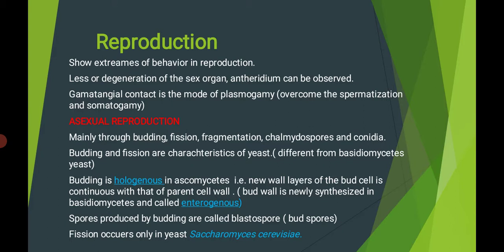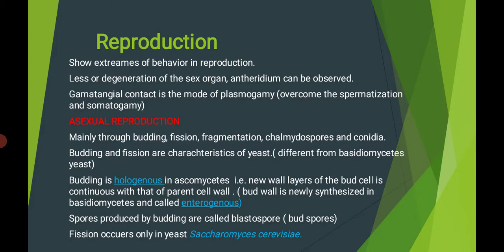Loss or degeneration of the sex organ, that is the antheridium, can be observed. Antheridium is the male sex organ in the Ascomycota. Gametangial contact is a mode of plasmogamy. Gametangial contact means sexual reproduction where the gametangia of two different sexes do not fuse but lose their identity. That is overcome with spermatization and somatogamy.